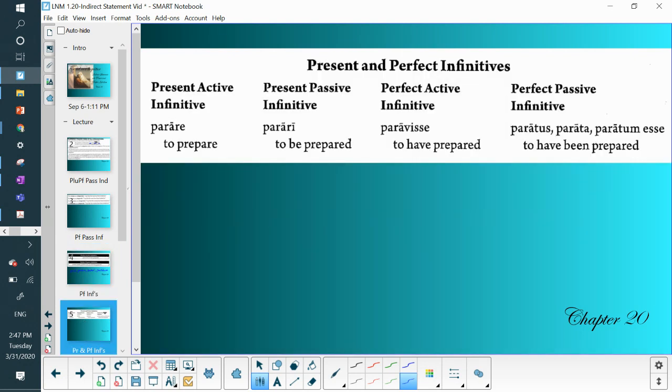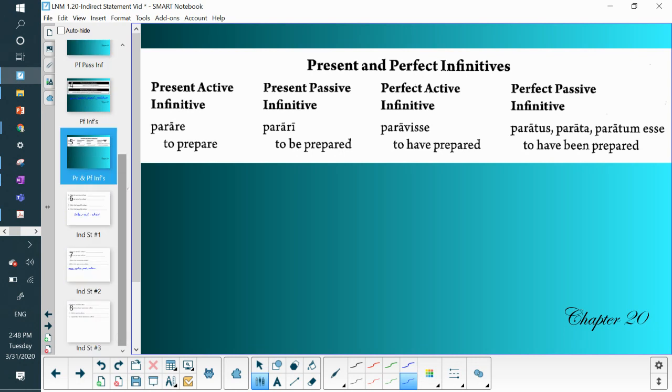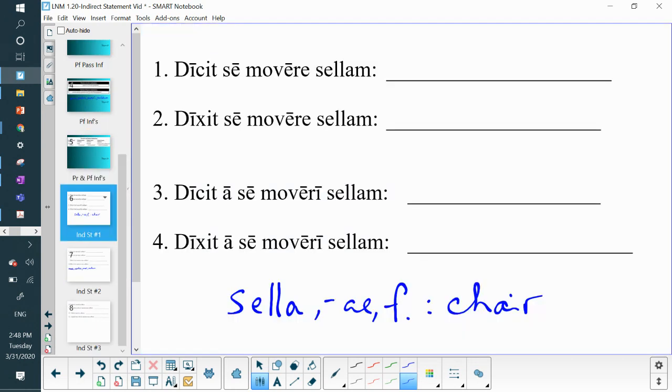And so we have the infinitives that we have been discussing so far. We have parare, present active, to prepare; parari, to be prepared; paravisse, to have prepared, past tense but active; and then paratus esse, to have been prepared, past tense but passive. So this is what our next assignment is going to look like.